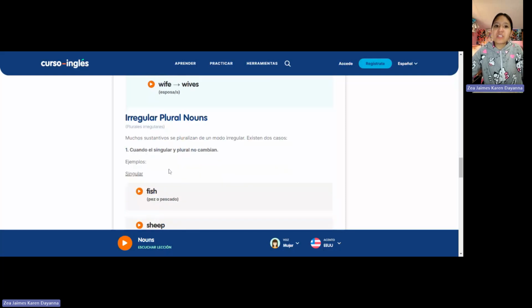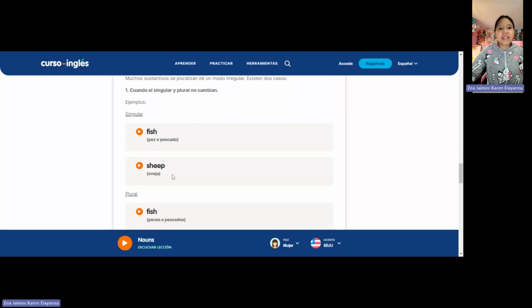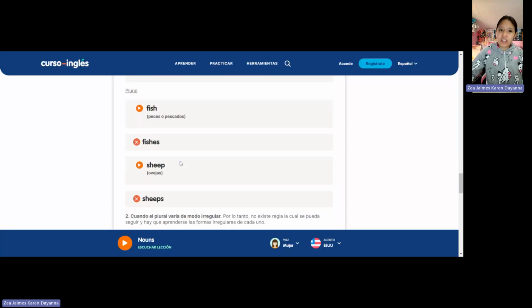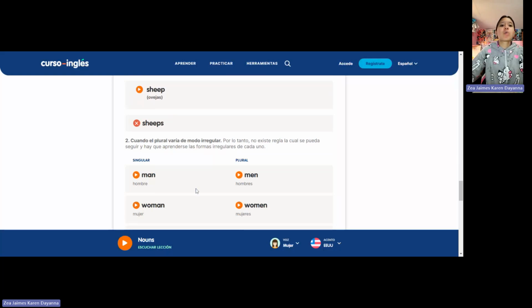Okay, let's continue with the plural of irregular nouns. In some cases the singular and the plural don't change. For example, fish. Fish is the same in plural and singular. It's the same with sheep. It is not correct to say fishes or sheeps. For the second exception, some irregular plural nouns change their form.